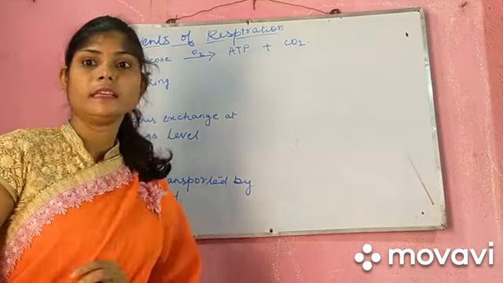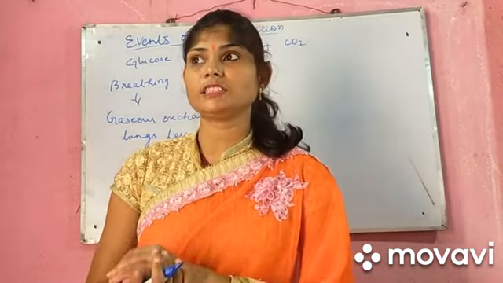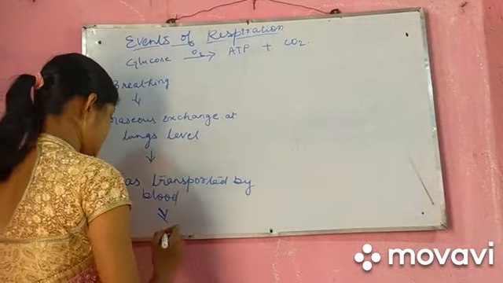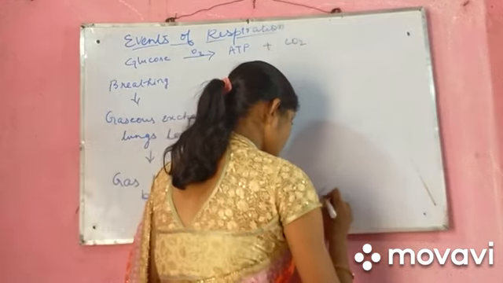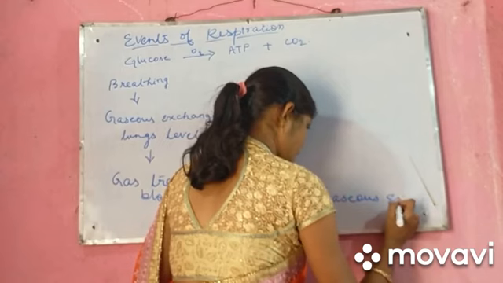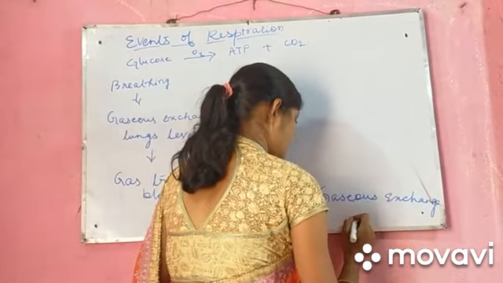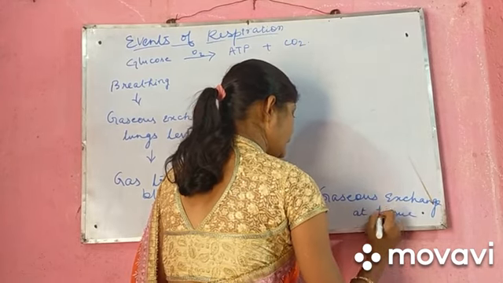The next one is when the gas is transported by blood, now the gaseous exchange will take place at the tissue level. Gaseous exchange at tissue level.